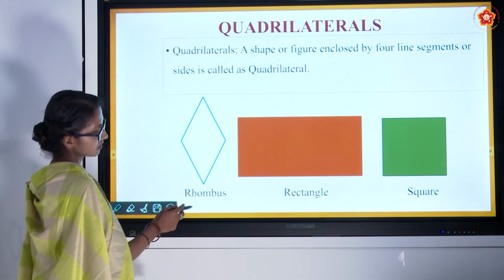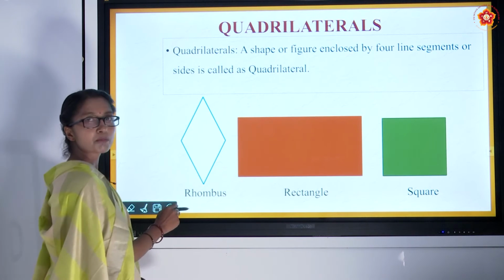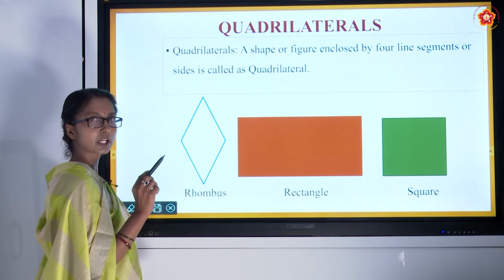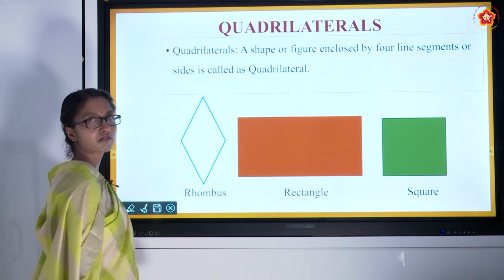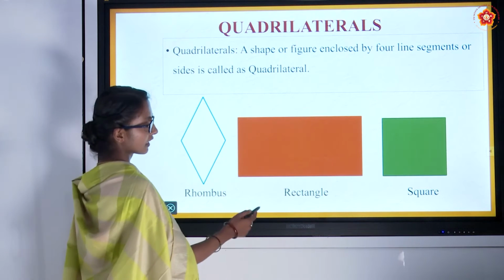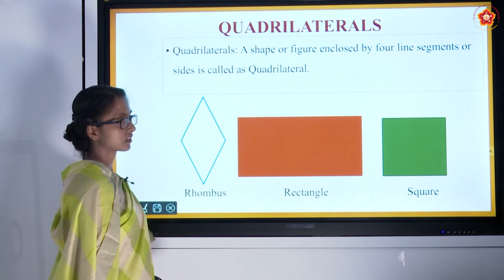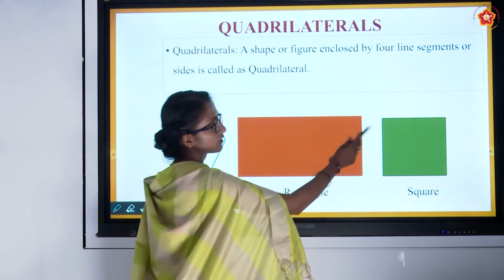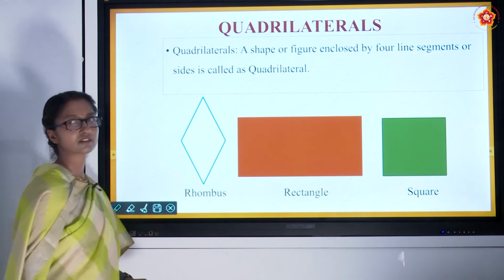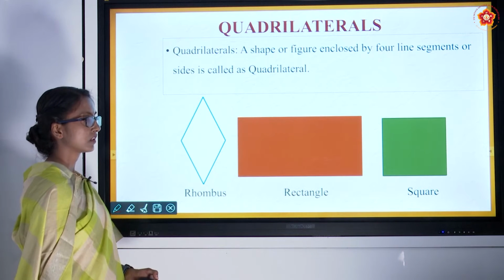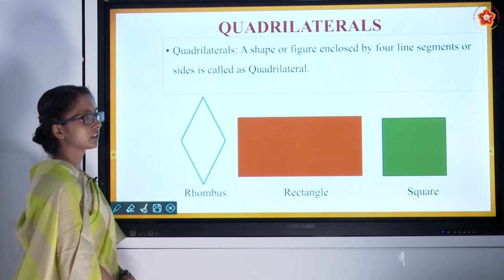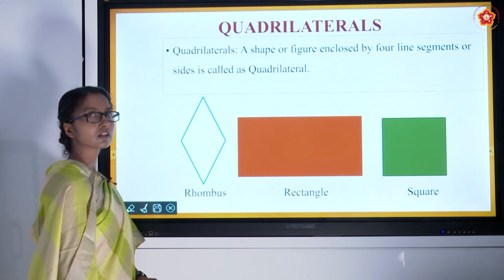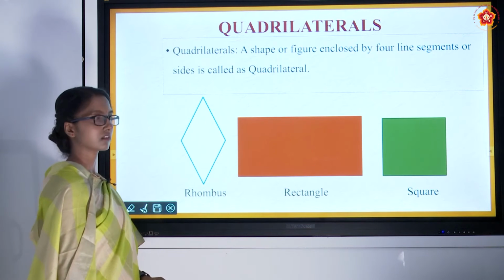This is a rhombus, and an example for a rhombus can be a diamond. The diamond has some shape, right? So that can be an example for a rhombus. Rectangle: your cell phones. Square is also a 4-sided figure. An example for a square can be a computer screen, especially a PC. A PC screen will be in the shape of a square.